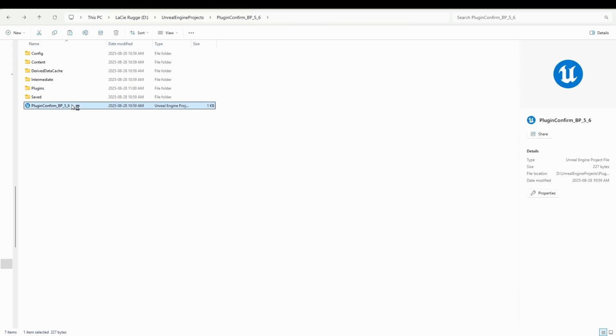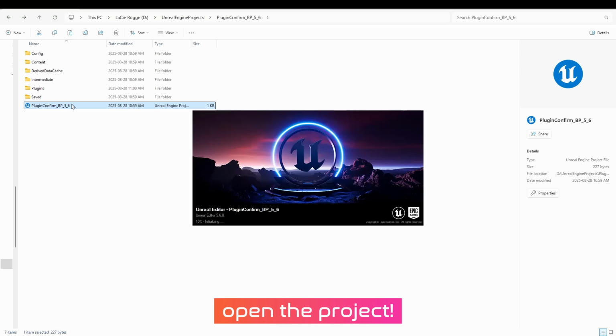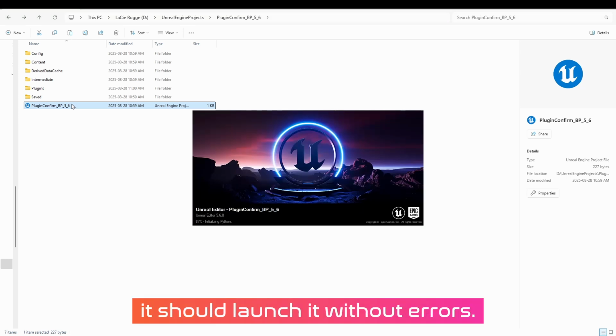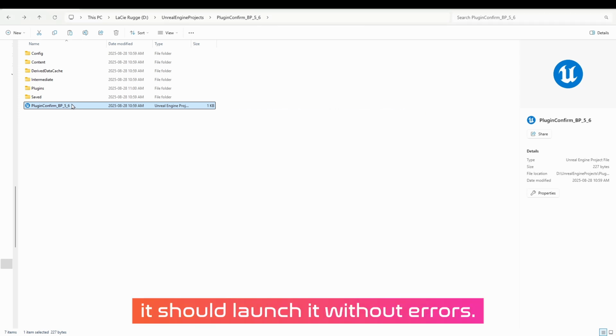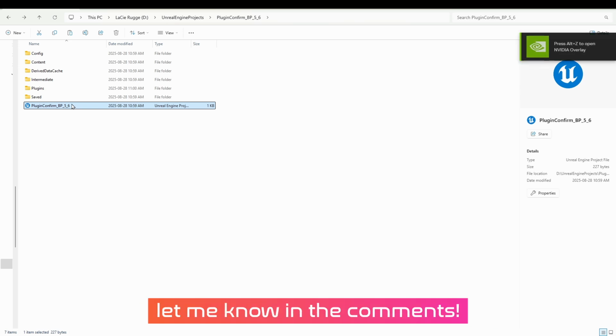Then when you open your project, it should launch without error. If you get any errors or problems, just let me know or leave a comment so that I can take a look at it.